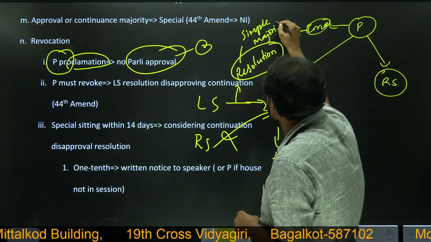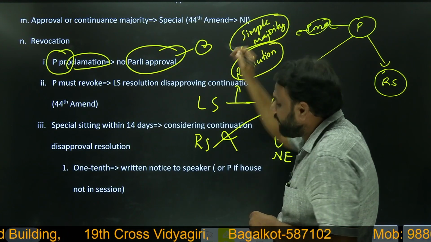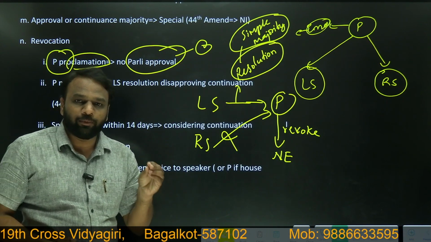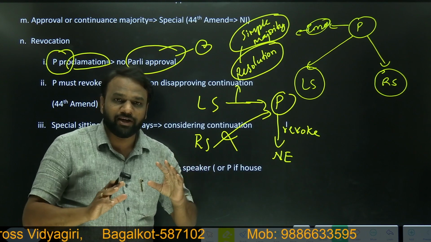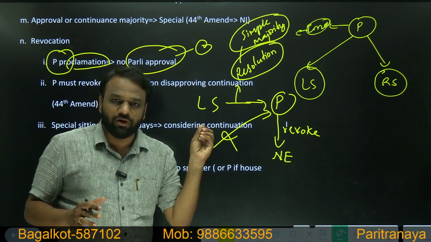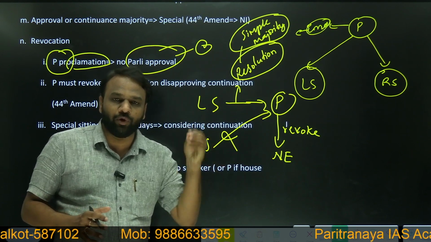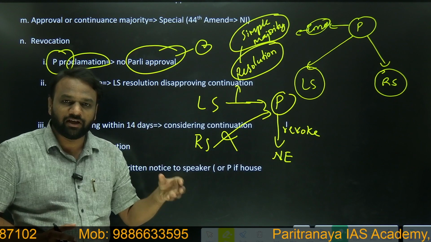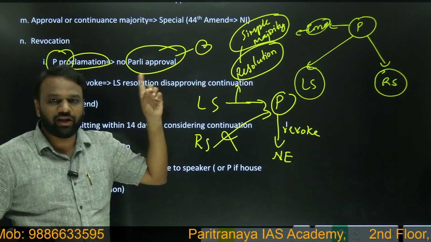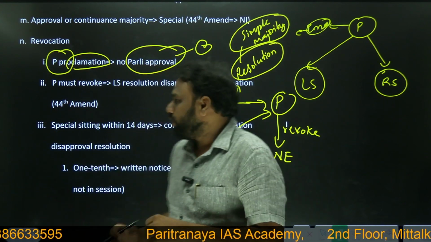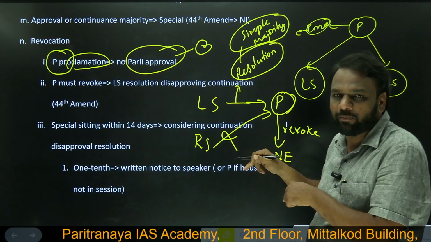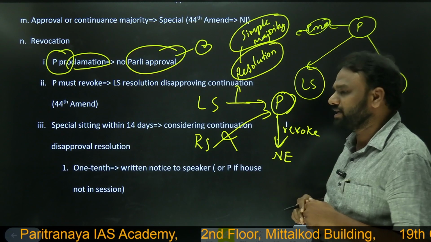Why? Because we have seen that when the president declares emergency, it has to be approved by both Lok Sabha as well as Rajya Sabha by special majority. But when it comes to revoking, the president can revoke on his own, or Lok Sabha can force the president to revoke it. Then Lok Sabha has to move a resolution and pass it with simple majority and not special majority. When a resolution passed by simple majority is presented to the president, it is binding on the president. So the president should revoke national emergency.